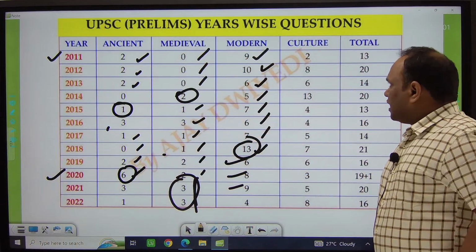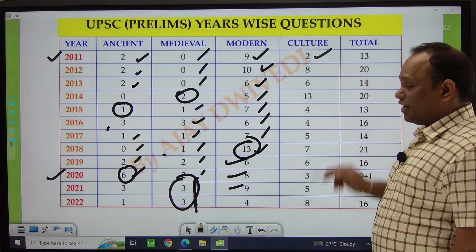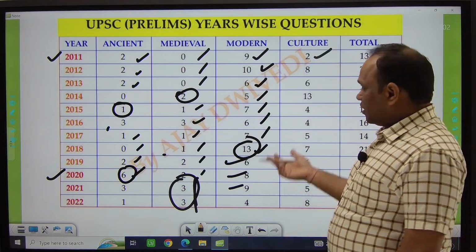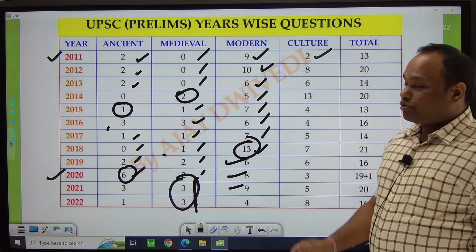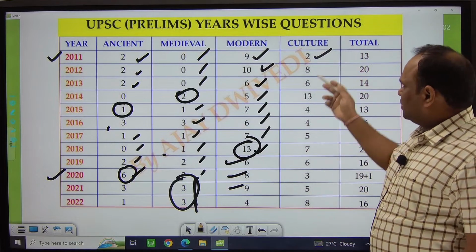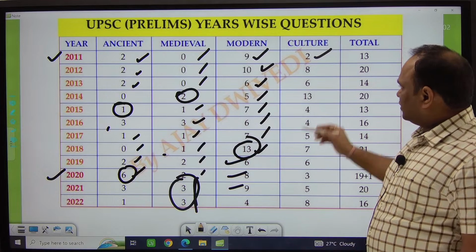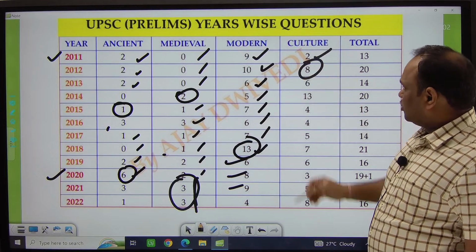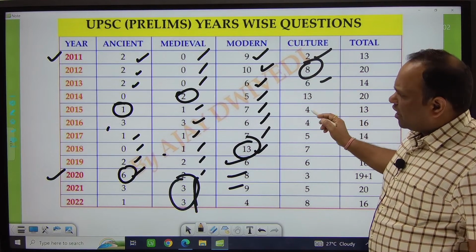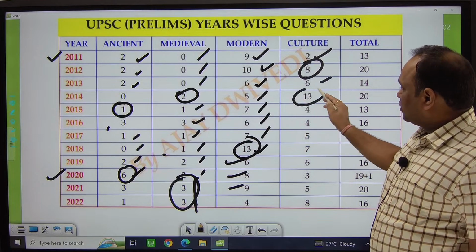See, in the cultural segment, it is also a very interesting genre of UPSC: 2 questions in 2011, then 8 questions in 2012, then 6, and in 2014, 13 questions.